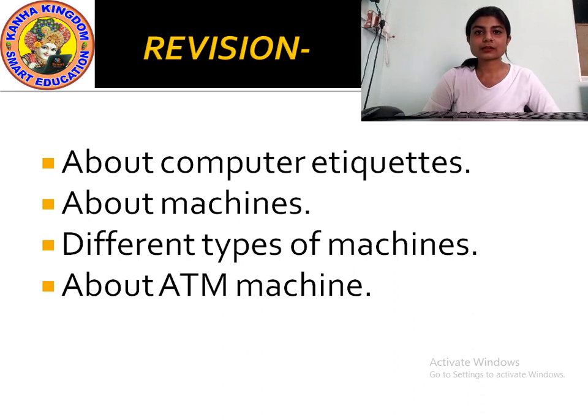So this was all that we studied today. In the next part, I will start with computers. I will tell you what a computer is. I will give you an introduction of the computer and tell you what the parts of the computer are. I will give you some assignments, some questions.